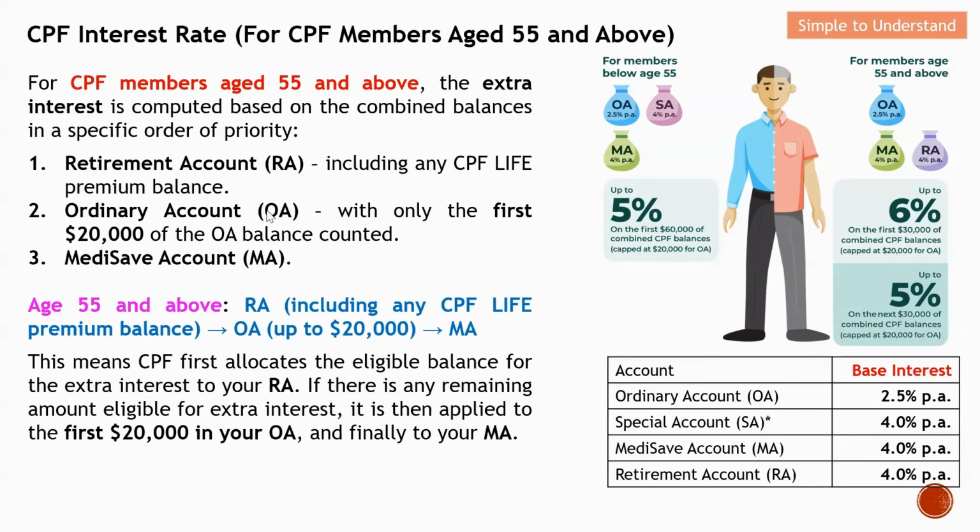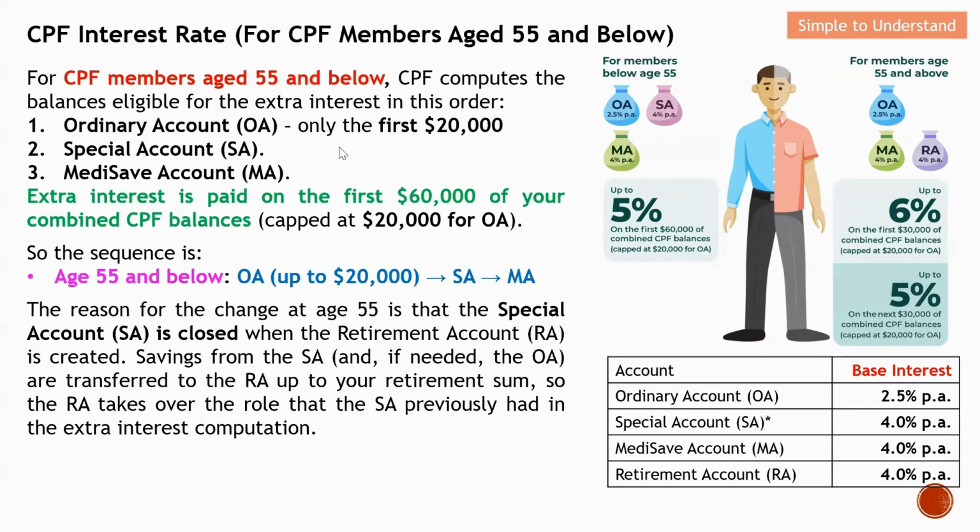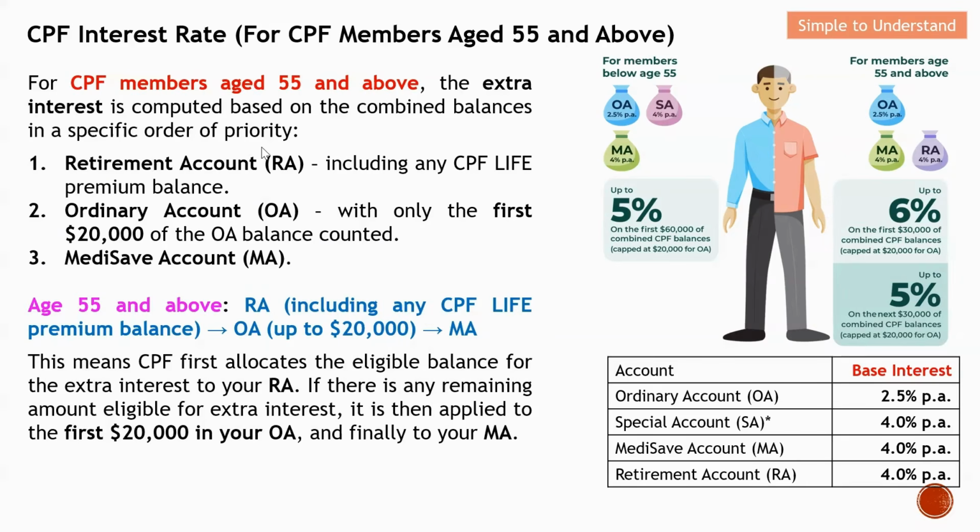Again, the OA will be kept at the first 20K, and next will be followed by MA. You can see the clear difference. Before 55, it's OA first, followed by SA, and then MA. But for members after age 55, RA will be the first account to earn the extra interest, followed by the OA, which is kept at 20K, and then MA.